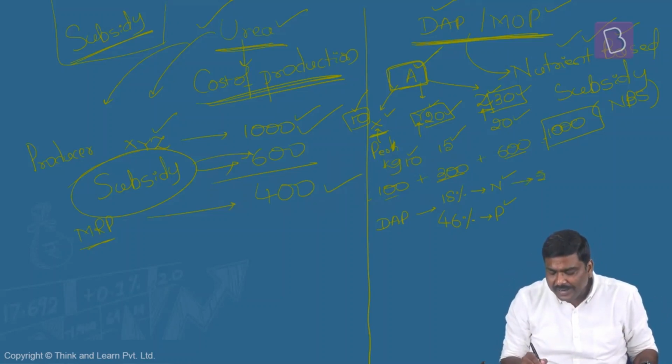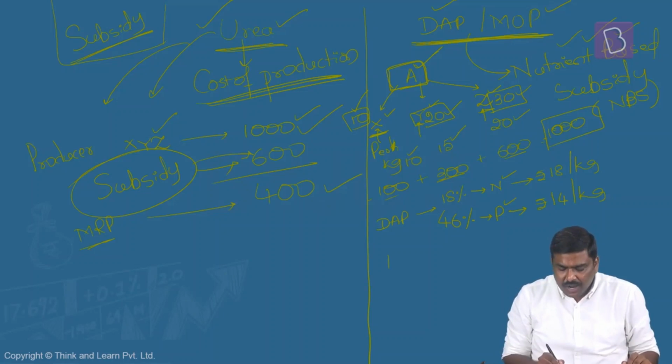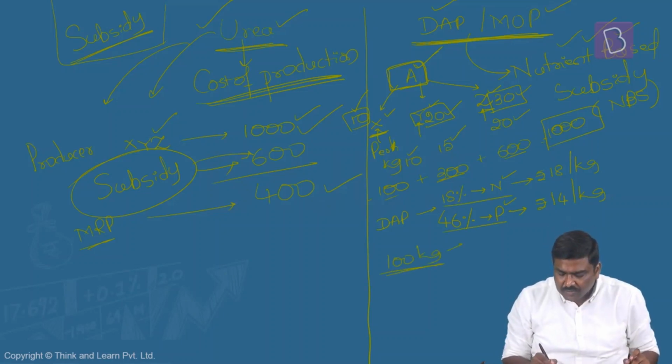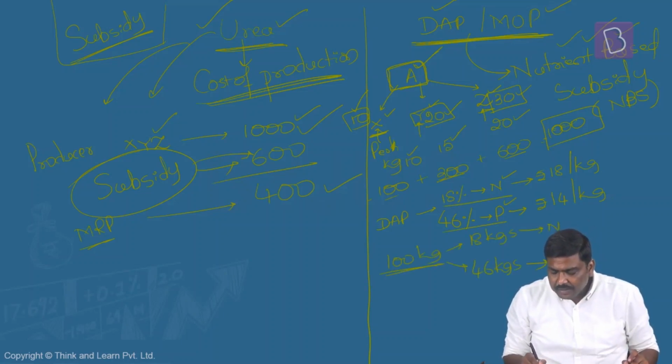In case of nitrogen, government announces a subsidy of 18 rupees per kg, and in case of phosphorus, the announcement is 14 rupees per kg. Let's take a simple example here. Let's say hypothetically, you have produced 100 kg of diammonium phosphate. 100 kg essentially means what? Out of this, 18 kg nitrogen and 46 kg will be the phosphorus. Per kg, how much is provided by the government? 18 rupees in case of nitrogen and 14 rupees in case of phosphorus.